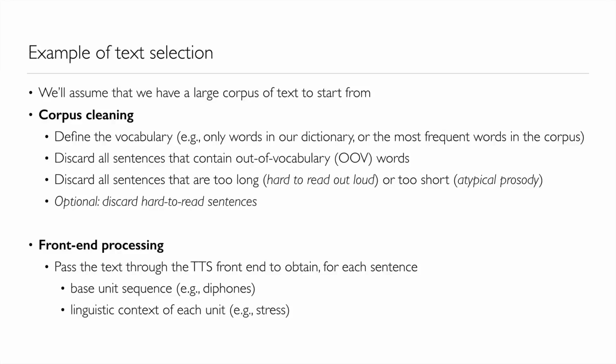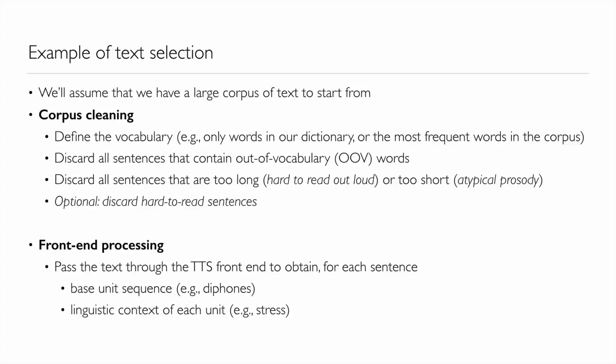We might throw away all sentences that are rather long. They're hard to read out loud with reasonable prosody, and we're also much more likely to make mistakes. We might also throw away very short sentences because their prosody is atypical. Depending on who your speaker is, you might also want to throw away sentences that you deem hard to read. Now, there are readability measures that are beyond the scope of this course that you could use, or we could base that on vocabulary. We could throw away sentences with very low frequency or polysyllabic words that we think our speaker will find difficult.